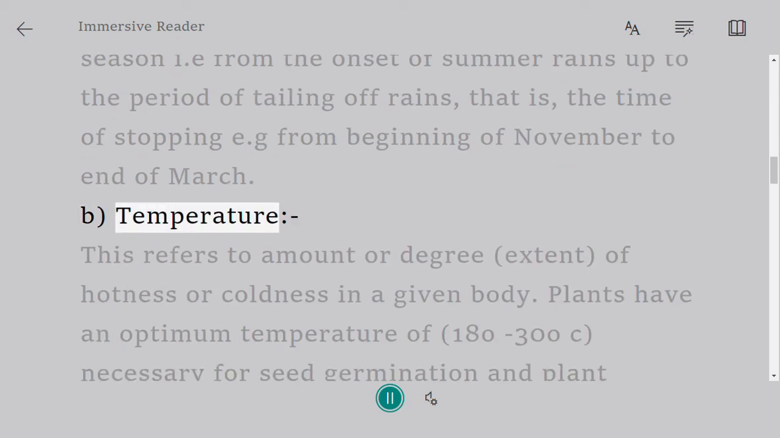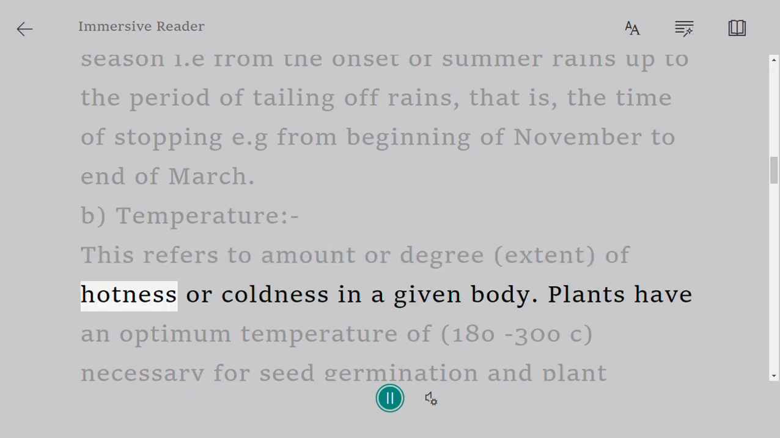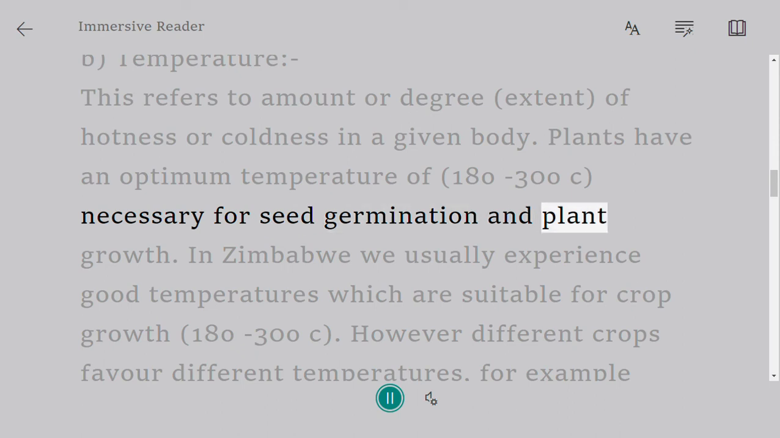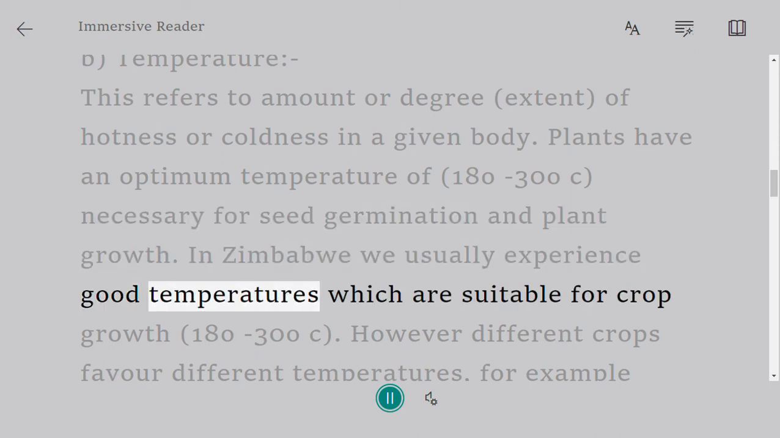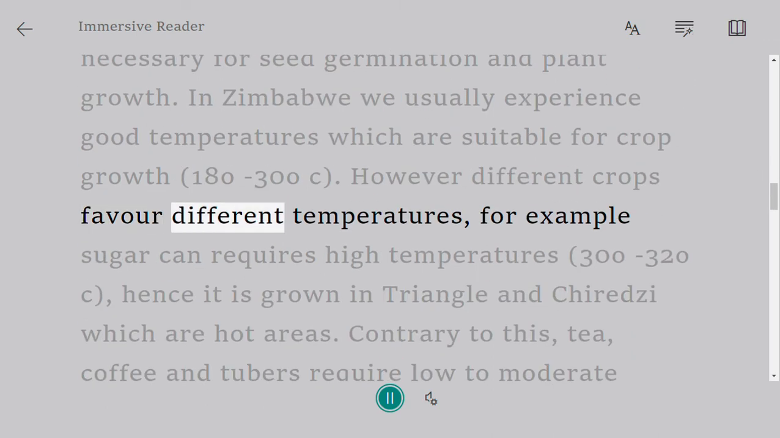B. Temperature. This refers to the amount, degree, or extent of hotness or coldness in a given body. Plants have an optimum temperature of 18°C necessary for seed germination and plant growth. In Zimbabwe we usually experience good temperatures which are suitable for crop growth, 18°C. However, different crops favor different temperatures.